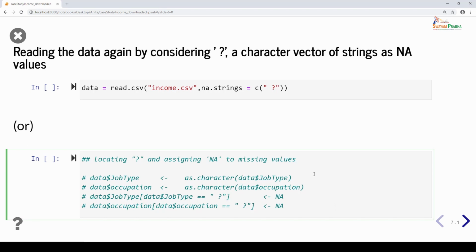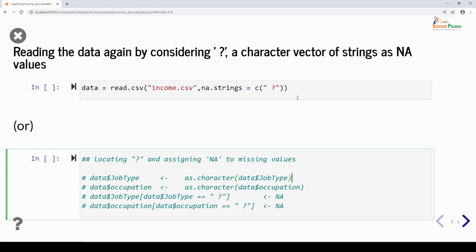By doing this, you are converting the question mark to the default NA. So you will be able to work with these missing values with the predefined functions that are available in R. We can consider different kinds of missing values as a single representation, that is NA, and then see how to treat them using the predefined functions in R.